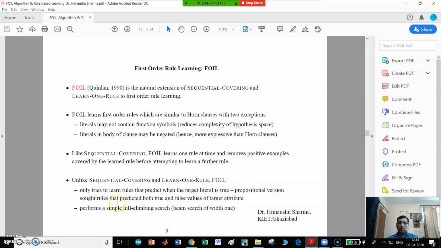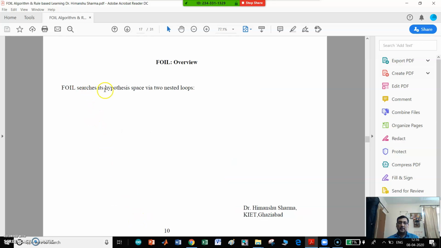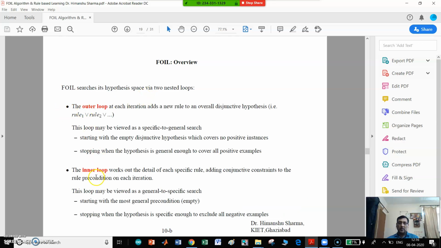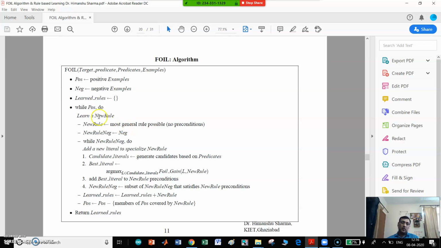The propositional version sought rules that predicted over both true and false values of the target attribute, and performs a simple hill climbing search. So FOIL searches its hypothesis space via two nested loops: an outer loop and an inner loop. In the outer loop, each iteration adds a new rule to an overall disjunctive hypothesis, that is rule 1 disjunction rule 2, and so on. The inner loop works out the details of each specific rule, adding conjunctive constraints to the rule precondition on each iteration. So this is the FOIL algorithm.